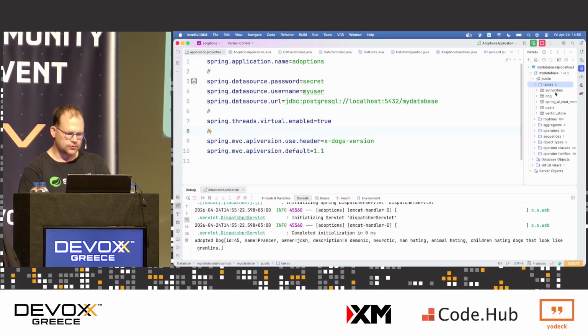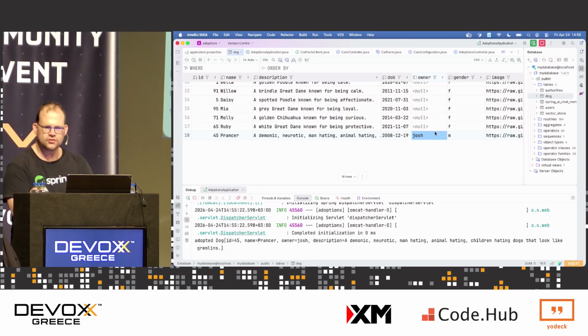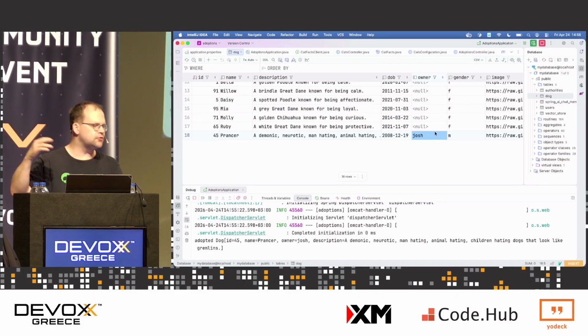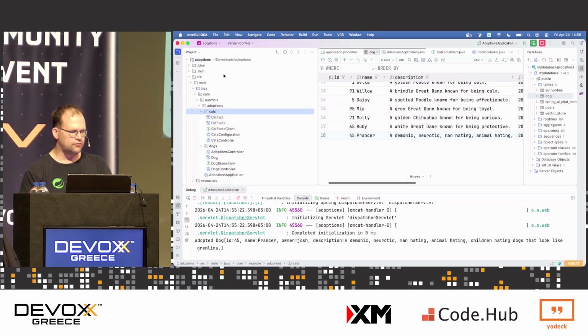So I've got these dogs here, and if I look at the dog table, right? I've adopted this dog. But is this normal? Is this how you adopt a dog in most places? You just update one column in one table somewhere and suddenly the dog is yours? No, there's process, there's law, there's formalities. You have to make sure the dog is seen by the veterinarian.